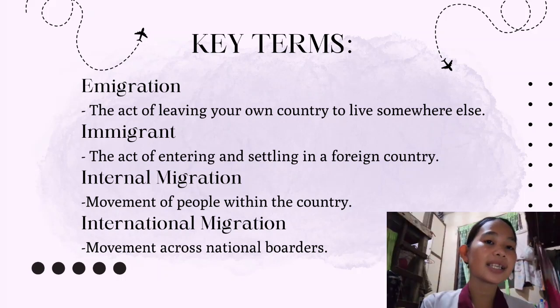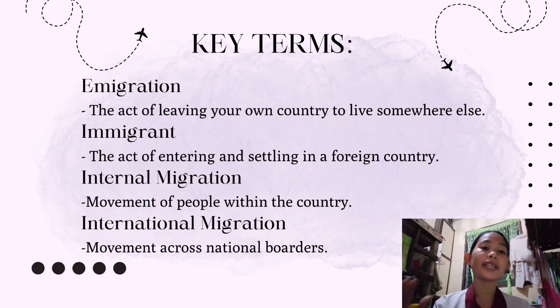Immigration is the act of entering and settling in a foreign country, and the person doing that is called an immigrant. Emigration is when someone leaves her or his own country, while immigration is when that person who leaves her country enters another country. The act of entering or settling in a new country or a foreign country is called immigration, and that person is called an immigrant.